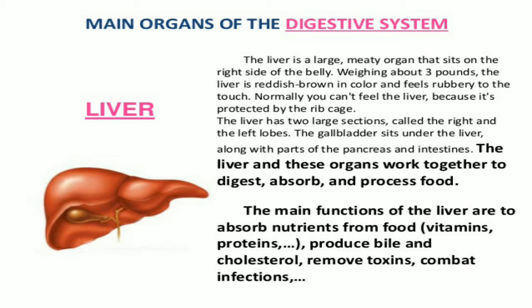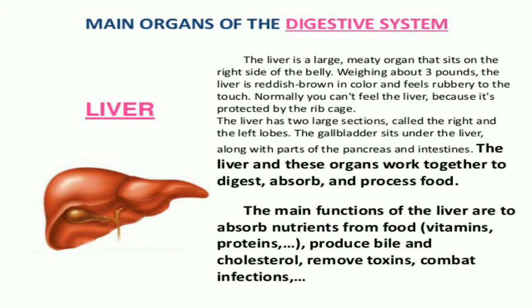Liver is reddish brown in color and feels rubbery to the touch, and normally you can't feel the liver because it's protected by the rib cage. The liver has two large sections called the right and the left lobes.